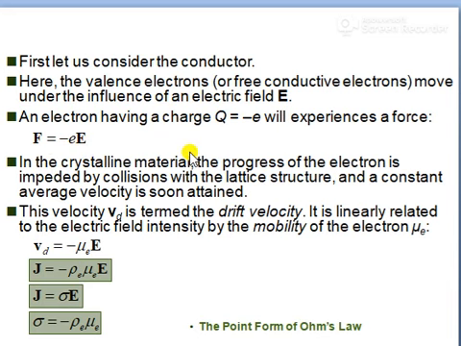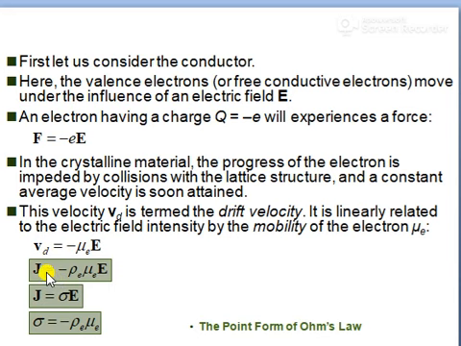In a crystalline material, the progress of an electron is impeded by collisions with the lattice structure, and a constant average velocity is soon attained. This velocity Vd is termed the drift velocity. It is linearly related to the electric field intensity by the mobility of the electron, mu e. So Vd is equal to minus mu e into E, where mu e is the mobility of the electron and Vd is the drift velocity.